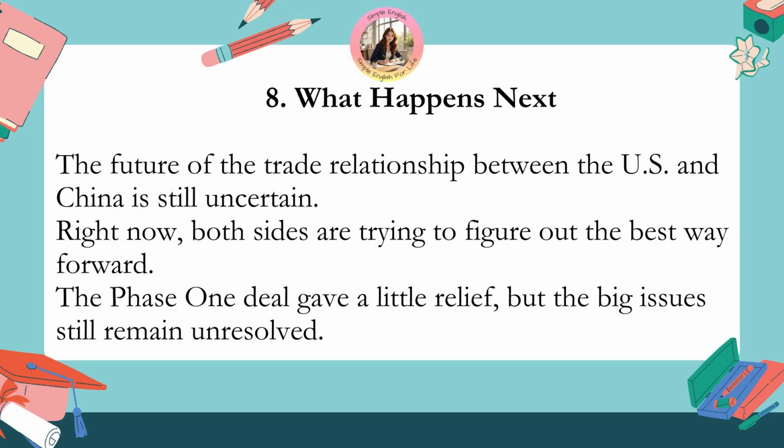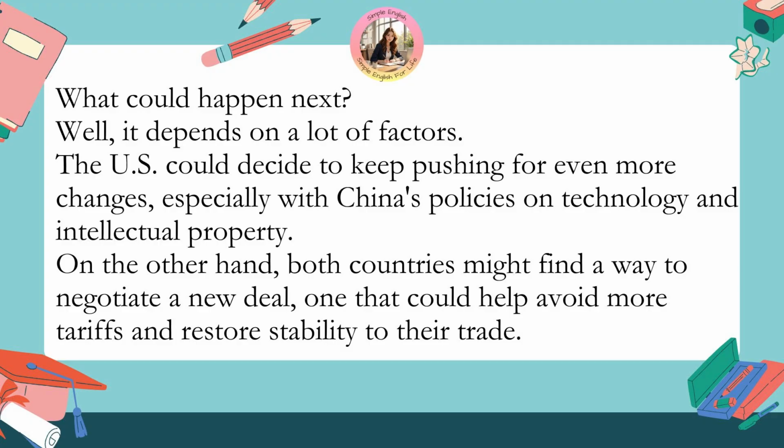8. What happens next? The future of the trade relationship between the U.S. and China is still uncertain. Right now, both sides are trying to figure out the best way forward. The Phase 1 deal gave a little relief, but the big issues still remain unresolved. What could happen next? Well, it depends on a lot of factors.